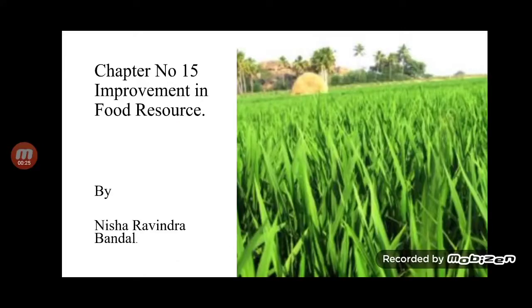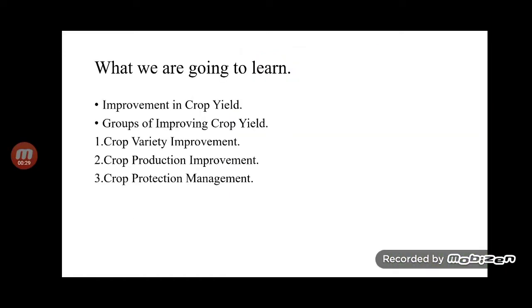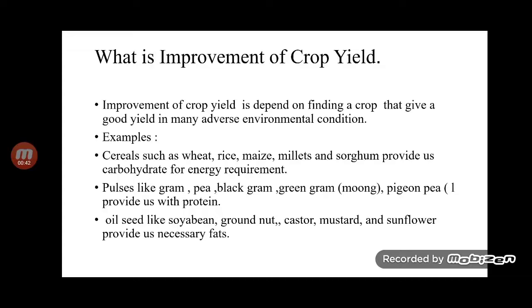Facebook. So let's start with our first topic, which is improvement in food resources. What we are going to learn here: improvement in crop yield, and groups of improving crop yield. First is crop variety improvement, second is crop production improvement, and third is crop protection management. So let's start with our first topic, which is improvement in crop yield.